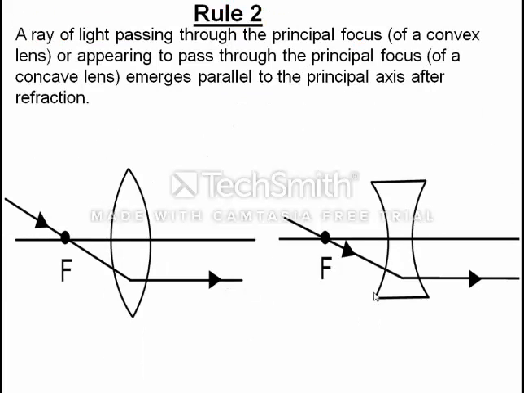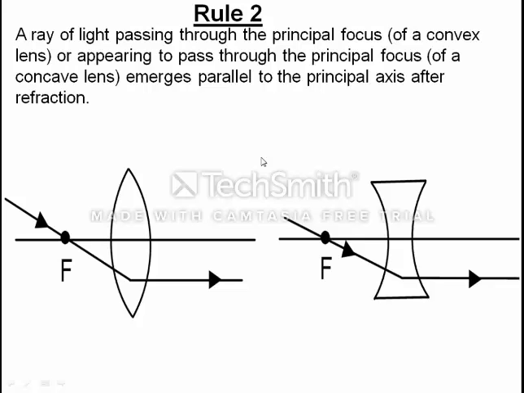Now rule 2, same as we have seen in the mirror. A ray of light passing through the principal focus, after refraction becomes parallel to the principal axis. A ray of light appearing to pass through the principal focus of a concave lens emerges parallel to the principal axis after refraction.